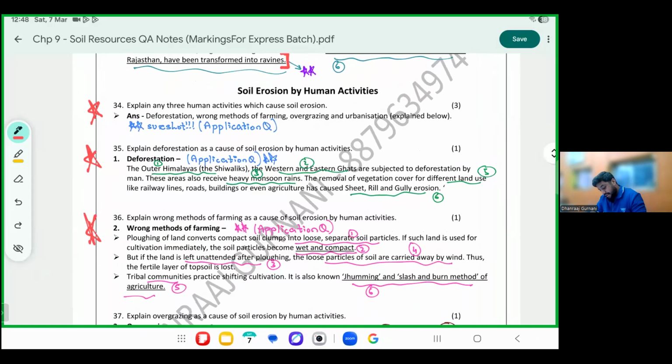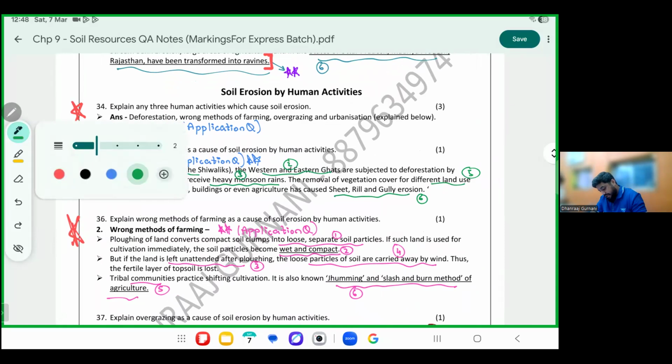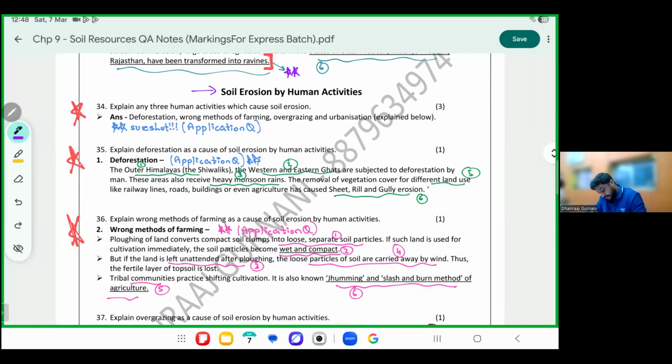Okay, we do directly soil erosion by human activities. Please put this one repeated. That is deforestation. Please put repeated. Did we study this point earlier today? Yes. The outer Himalayas, the Western Ghats, Eastern Ghats are all subjected to deforestation.